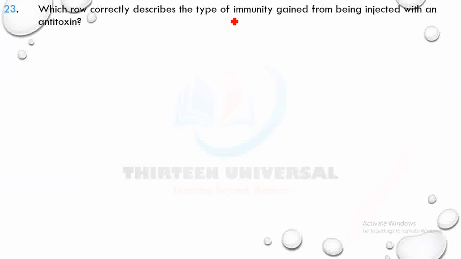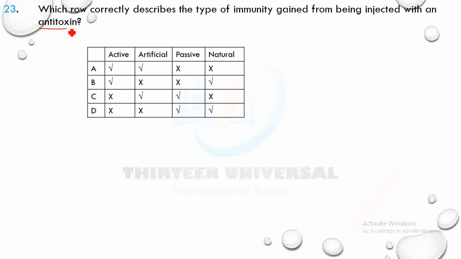Let's go to the next question, guys. Which row correctly describes the type of immunity gained from being injected with antitoxin? Remember, you are the one injecting it, so it is artificial. Which ones are artificial? A and C. Because it's an antibody, it cannot be active. So active and natural are out. It's artificial passive. That's C.